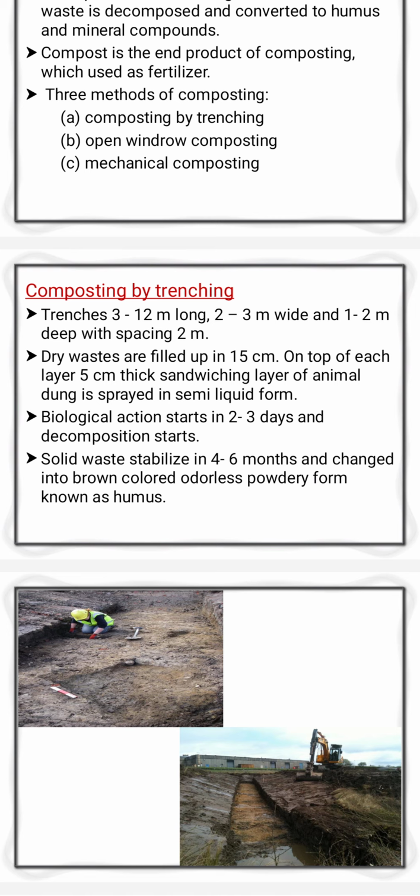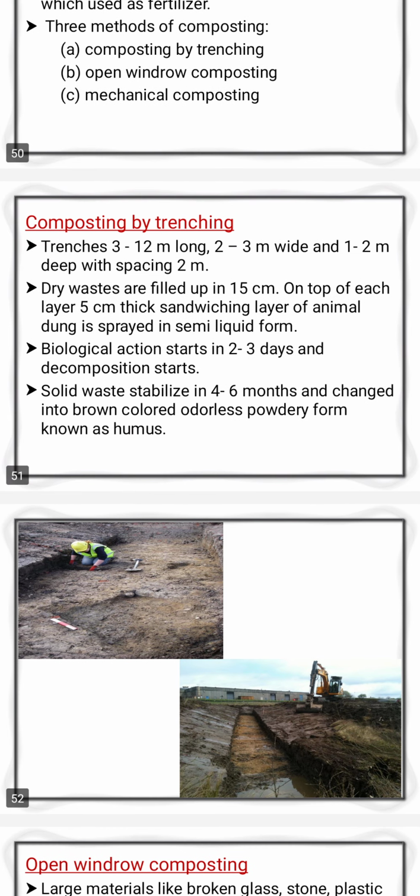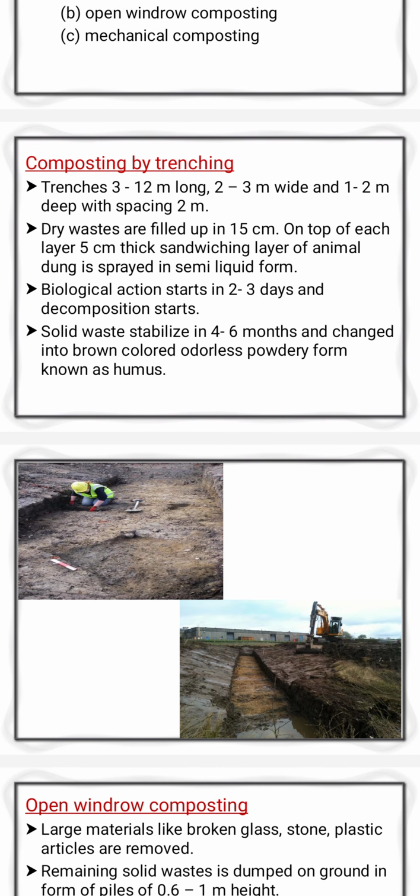After some days, biological action starts in 2 to 3 days, and decomposition starts. The solid waste stabilizes in 4 to 6 months and changes into a brown colored, odorless powder form, which is known as humus.